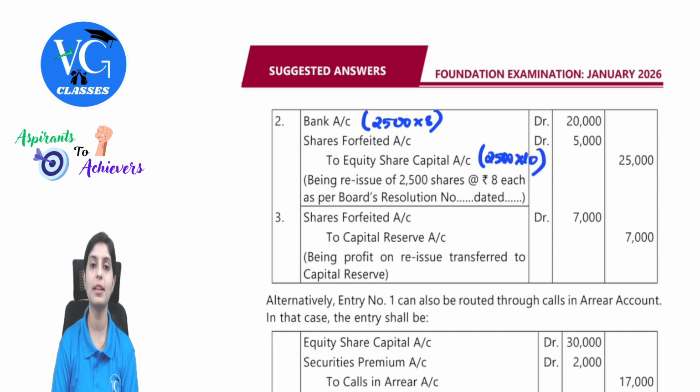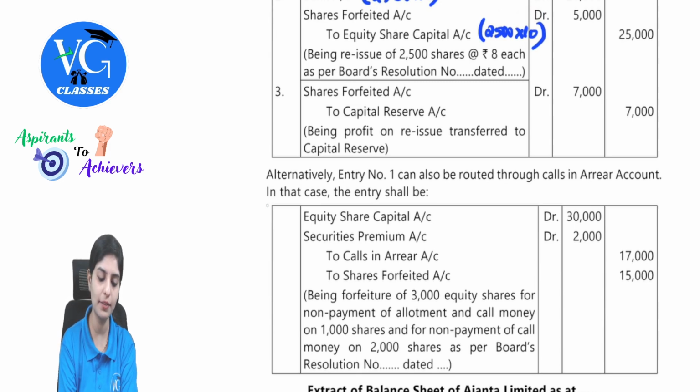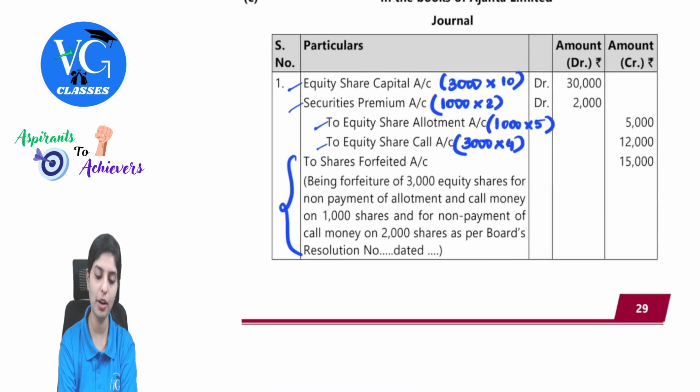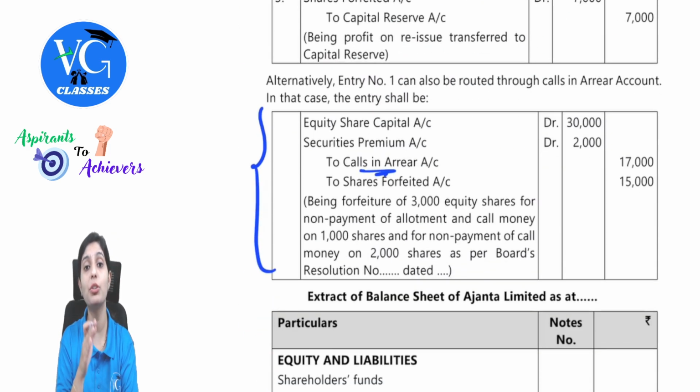Last important entry here: there are only 2,500 shares reissued, but 3,000 shares were forfeited. In this 2,500, the complete shares of X are involved. So how do we find out the amount which is required to be transferred to capital reserve? We can prepare a working note. Here the ICAI has already given us the alternative. If the amounts have been transferred to calls in arrears, instead of what we have taken here, share allotment and share call, you can also use calls in arrears if the amount is being transferred.